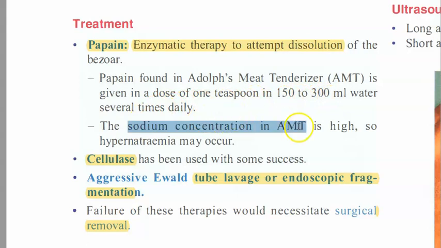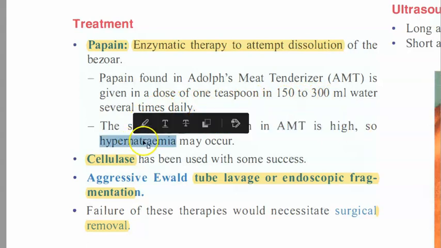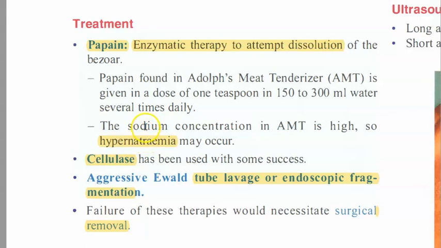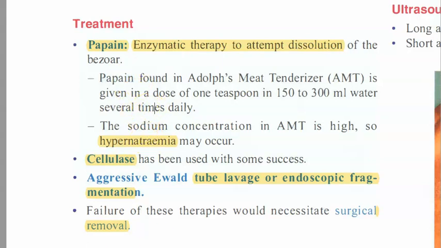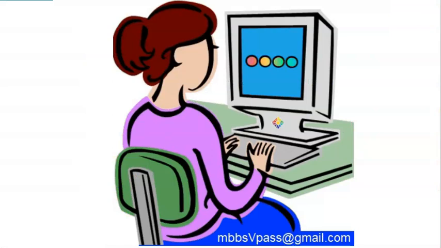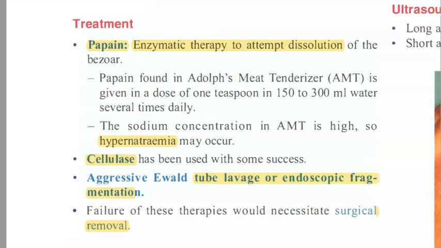Sodium concentration in AMT is high, so hypernatremia may occur. So you should be careful about this because it will have more sodium. Did you get it? Papain you are giving is found in some meat tenderizer, and it may have sodium, so it may cause hypernatremia. So you should be careful.